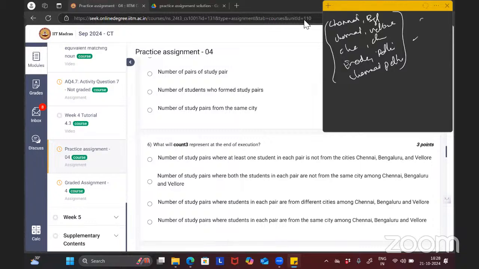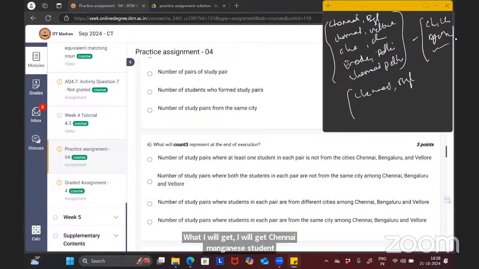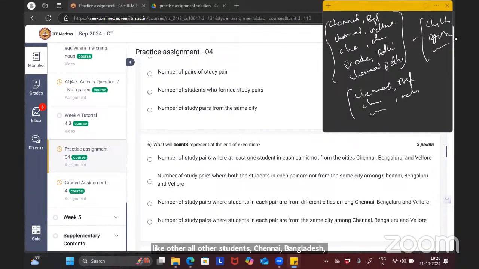What is count one minus count two? If I do that, then Chennai, Chennai, Bangalore, Bangalore. If I subtract Vellore, Vellore, what will I get? I will get Chennai, Bangalore students, like all other students. Chennai, Bangalore, Chennai, Vellore. Chennai, Chennai won't be there. All except Chennai, Chennai, except Bangalore, Bangalore, except Vellore, Vellore students, we will get all other remaining study pairs.